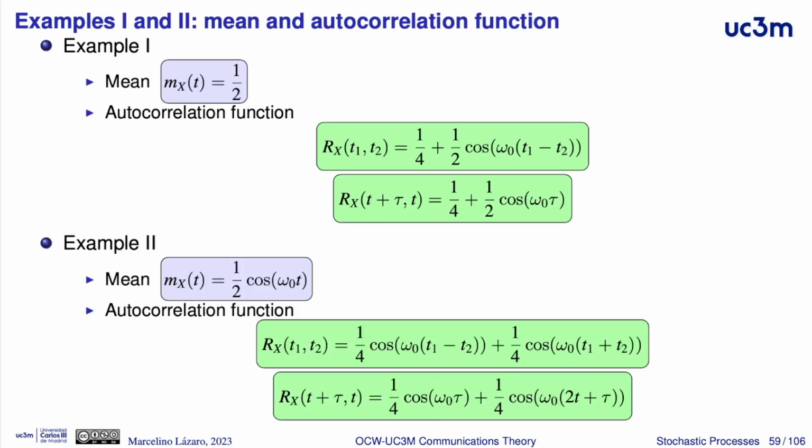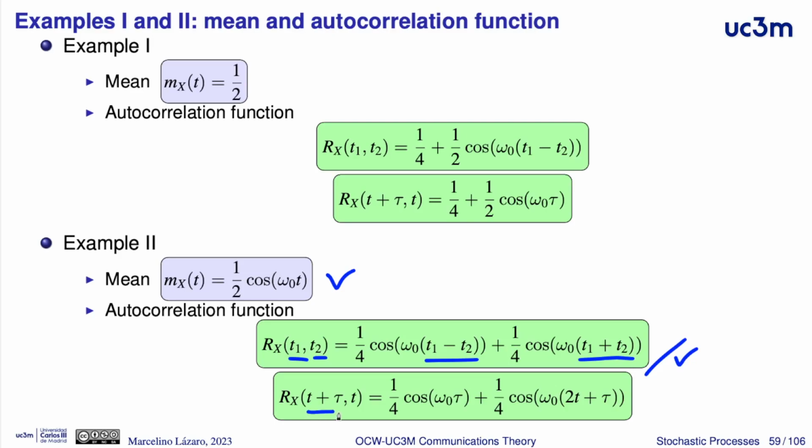And we have here another example, in this case for a cyclostationary random process. In this case, the mean depends on time, but this dependence is cyclic, periodic, because it is inside of a cosine. The same thing happens for the autocorrelation function. For two instants t1 and t2, the first term that we have here, this cosine, depends on the difference between t1 and t2, but this term here has a dependence on the addition of these time instants.